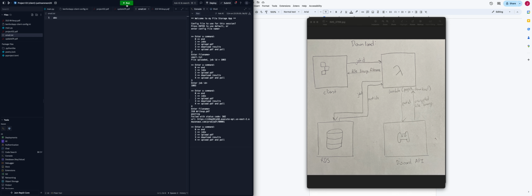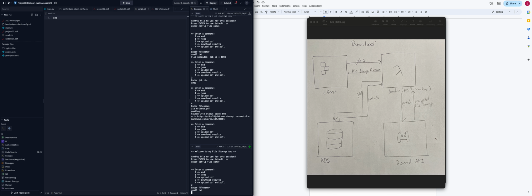So let's give it a little test, a little demo. So I'll go in and let's say I want to upload, and this says PDF, but it can be any file. So I want to upload this small.txt. So I send in my small.txt, which just stores ABC.